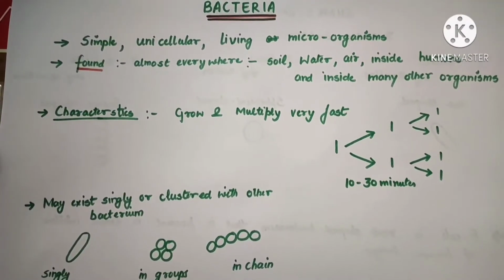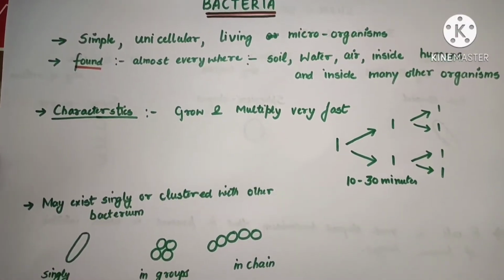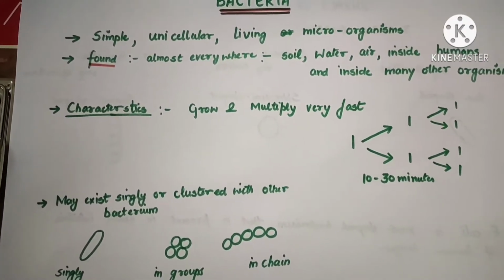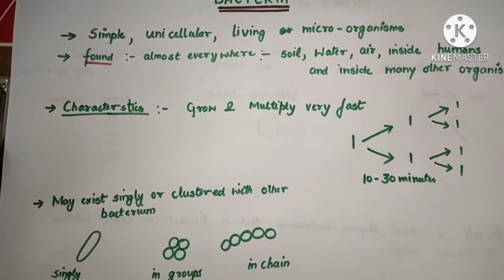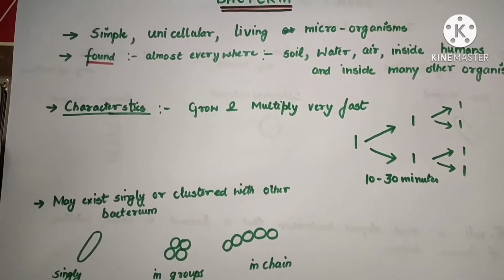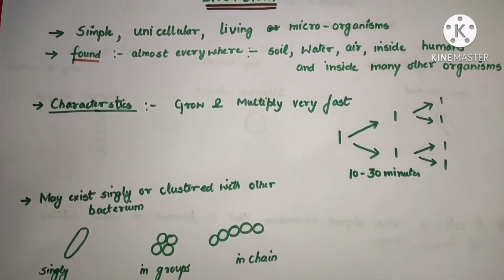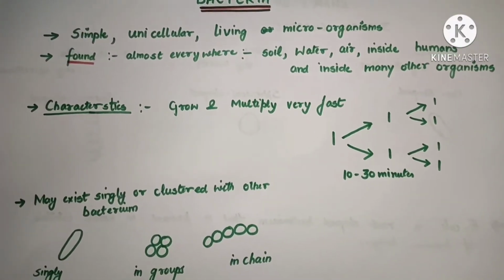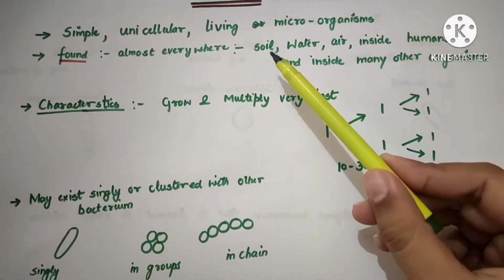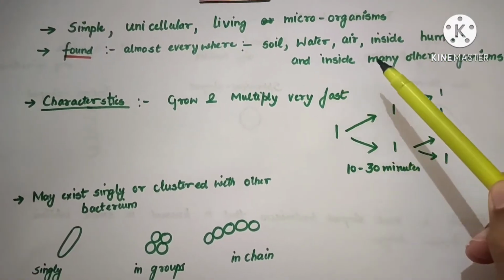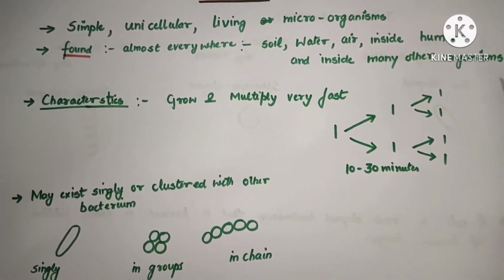Starting with the bacteria, bacteria are simple unicellular living microorganisms. Unicellular I already told you, and simple means they are simple in their structure. Bacteria are found almost everywhere, from soil, water, air, even inside humans and also inside many other organisms.